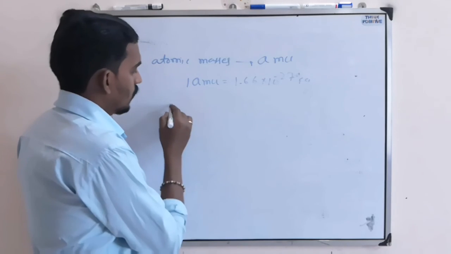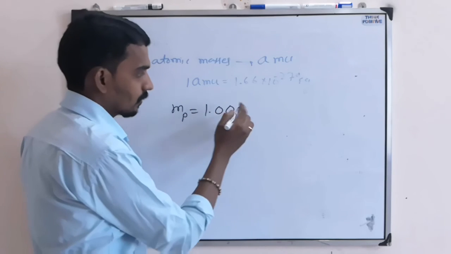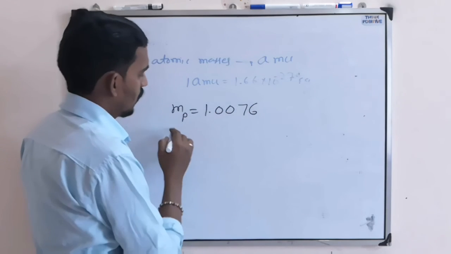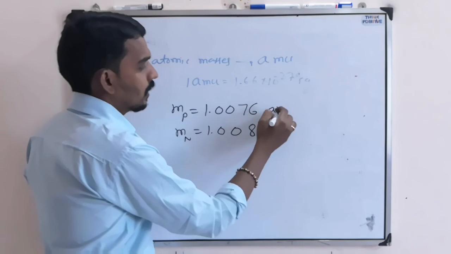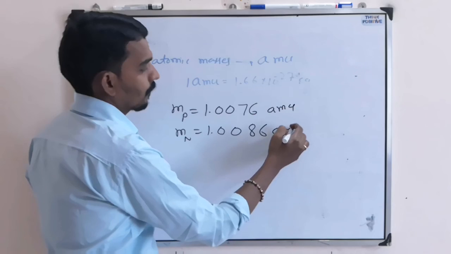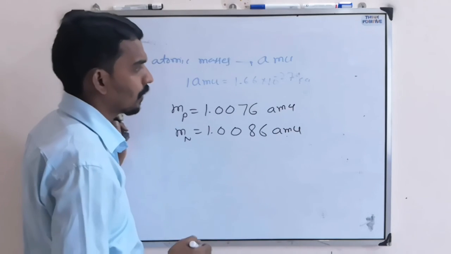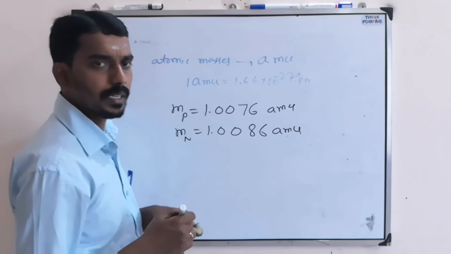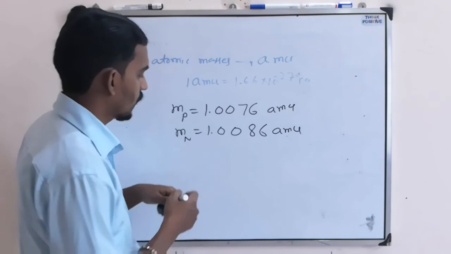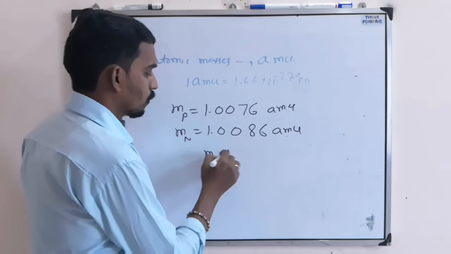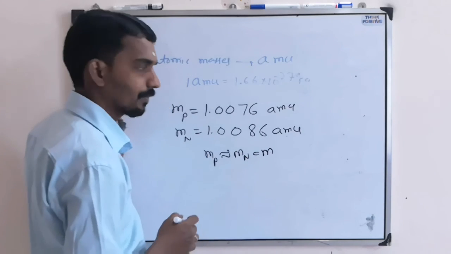The mass of a proton is 1.0076 and the mass of a neutron is slightly different, 1.0086 AMU. Even though a slight difference is there, we take the mass of proton and neutron as approximately equal. Let's take it as m.